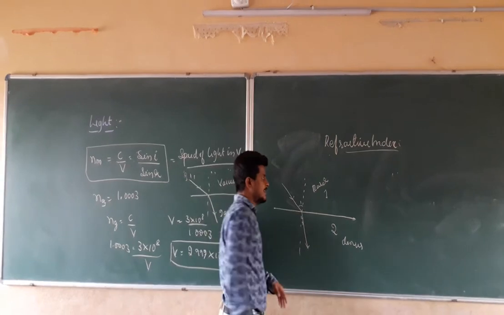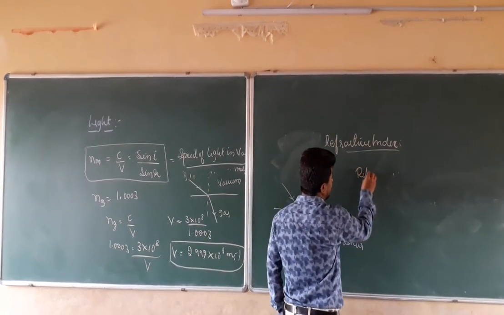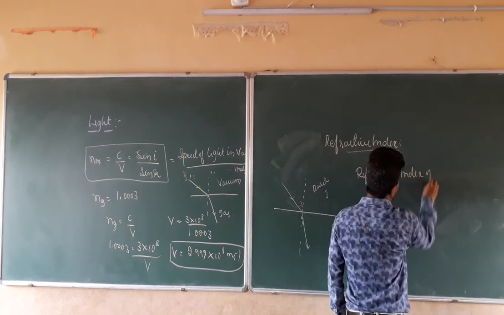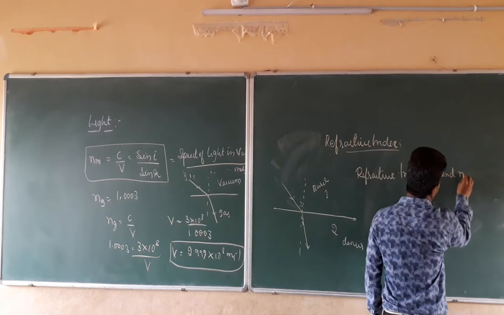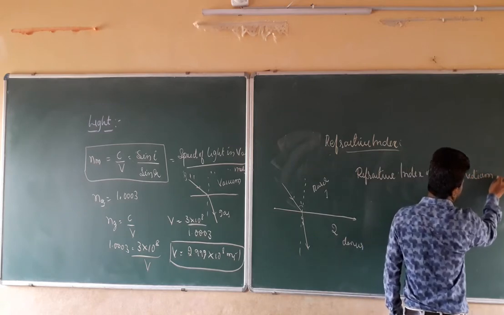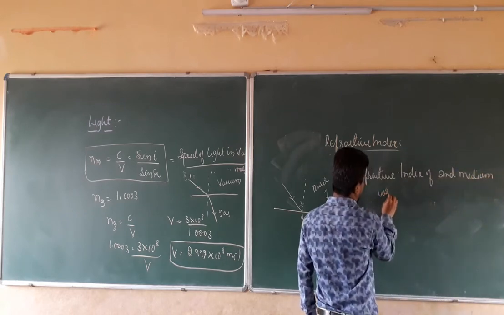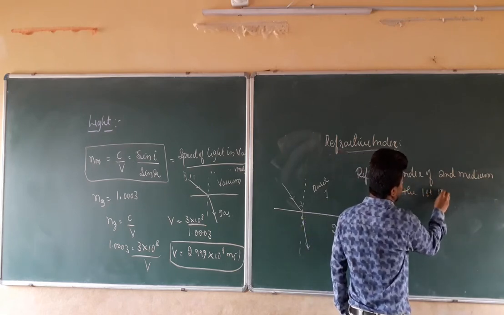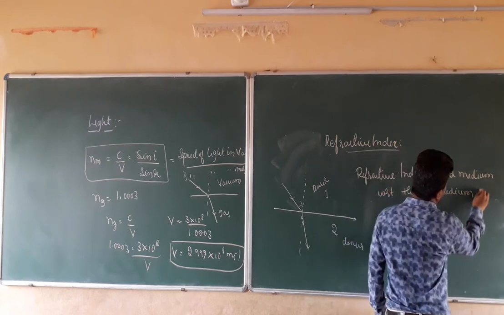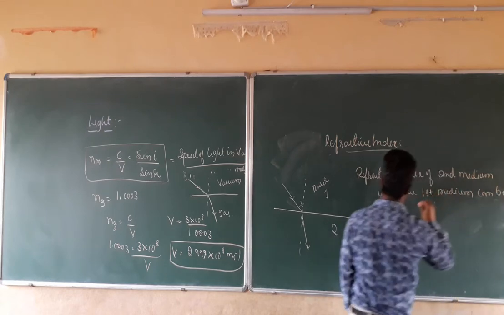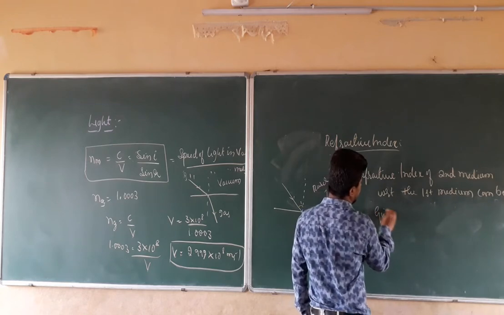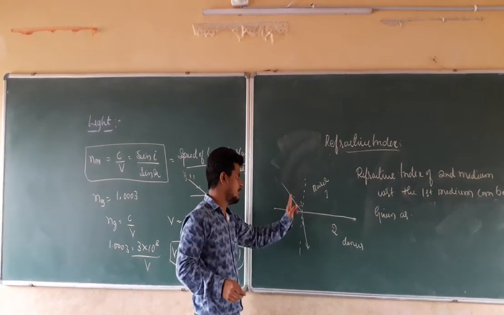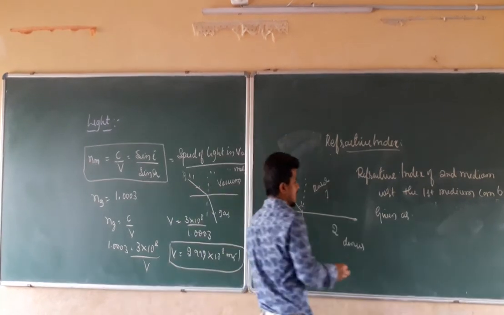So the refractive index of the second medium with respect to the first medium can be given as n21.